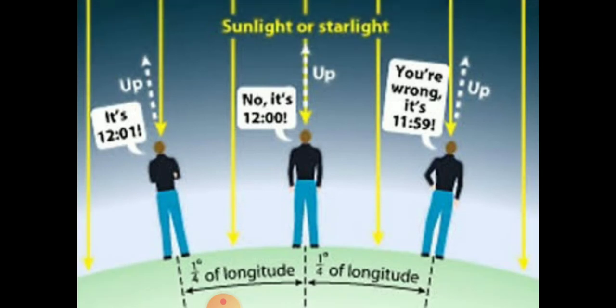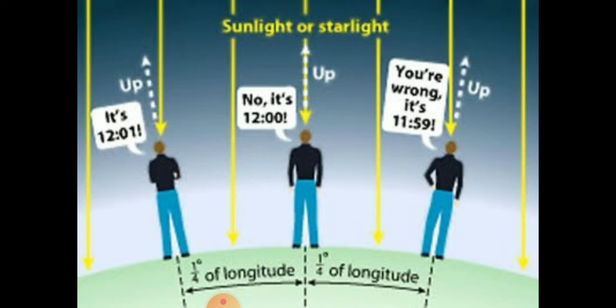see here the same thing. One person is at different longitudes and they are calling each other and telling that here it is 12. The left hand side person is telling here it is 12:01. The other side person is telling here it is 11:59. So you cannot predict the time by asking somebody else on that side.